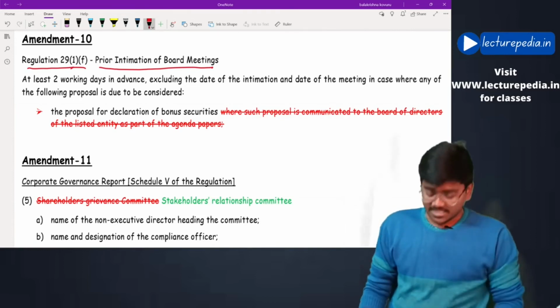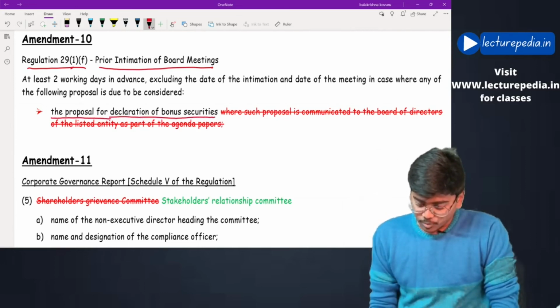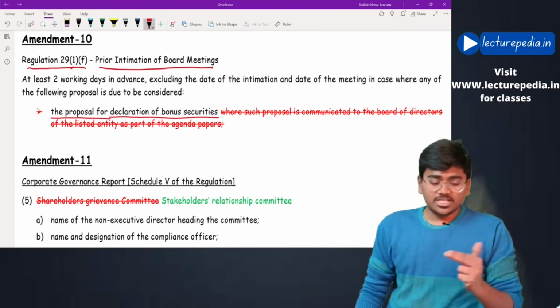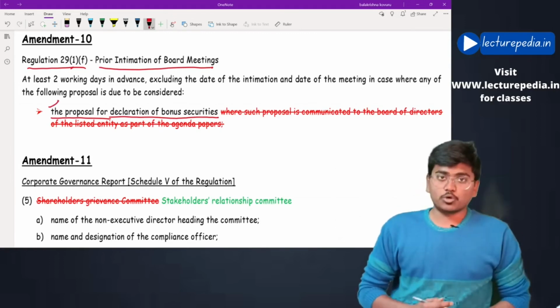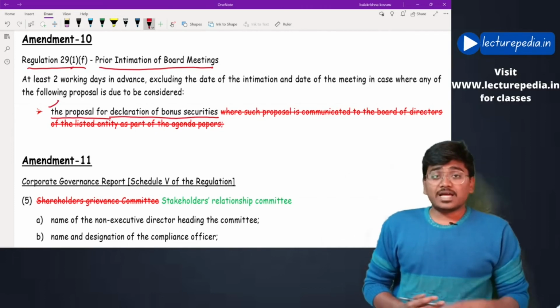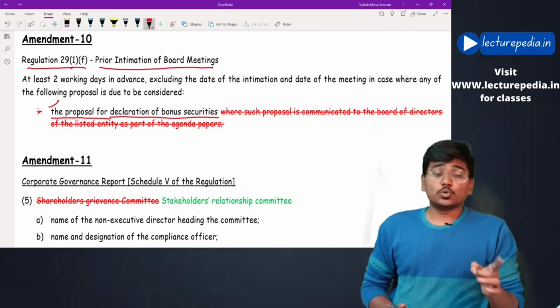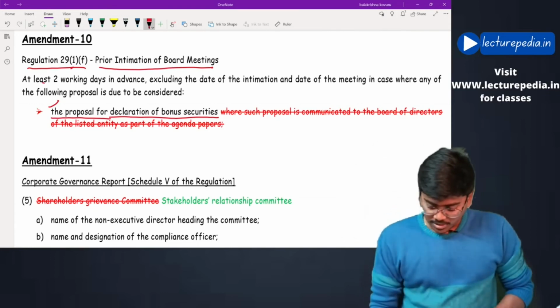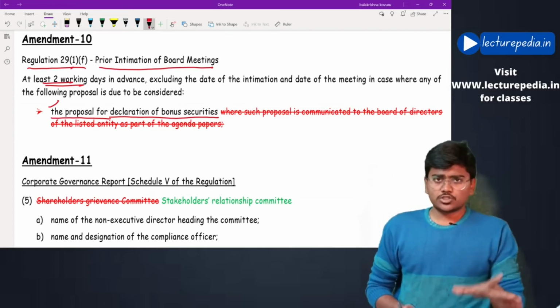One of such matters is proposal for declaration of bonus securities. If in the board meeting you are going to discuss a proposal for declaration of bonus securities, then the intimation of this board meeting has to be given at least 2 working days in advance to the stock exchange.